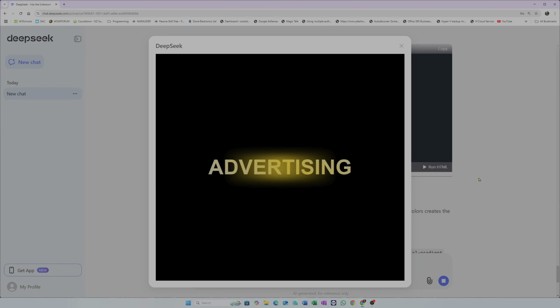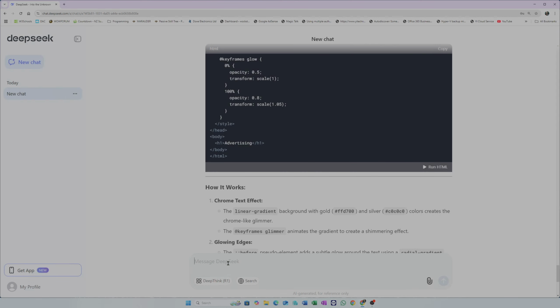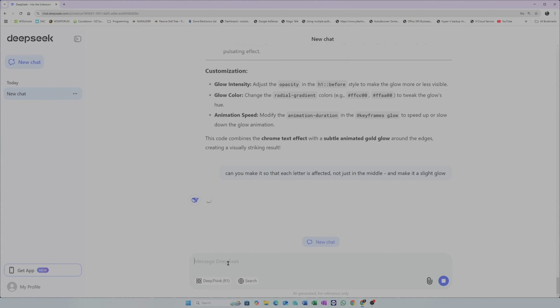So I'm going to run that. Yeah, that's... oh, you know what? I want to see how good I can get it. I mean, that's not bad. I want to see how it understands so that each letter is affected, not just in the middle, and make it a slight glow. There we go. Let's see if I can get it to give me what I want.